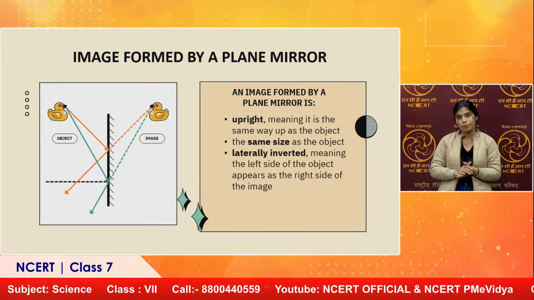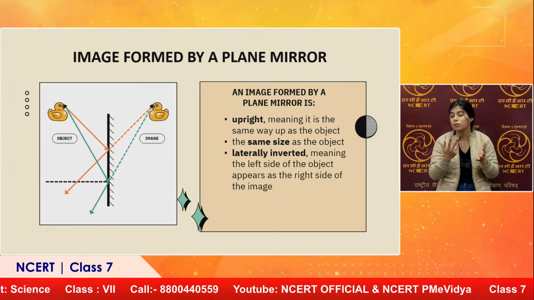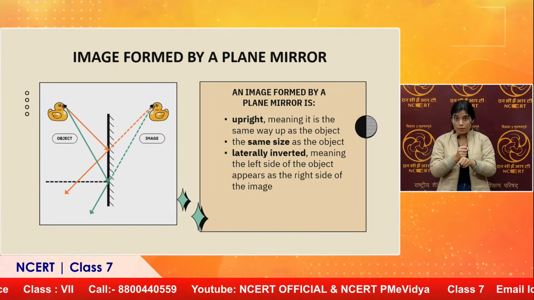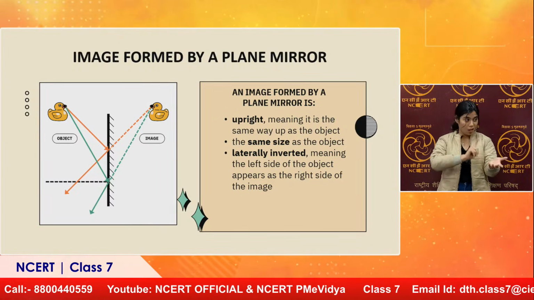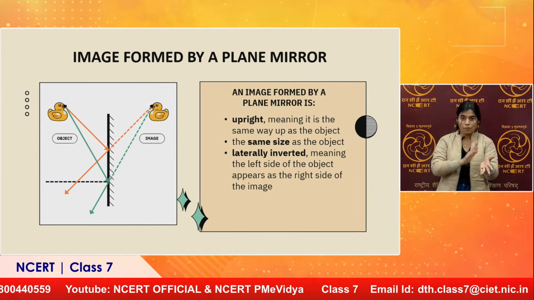Now the second characteristic property, we talk of plane mirrors. They are giving an upright image which is of the same size. Further moving, the next property is what? The image formed is laterally inverted. So what does it mean? That your left appears to be right and right appears to be left.